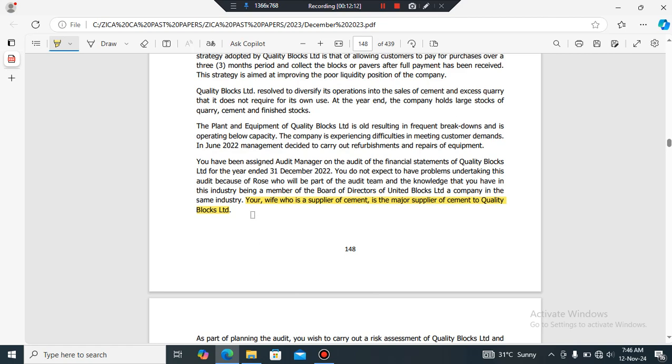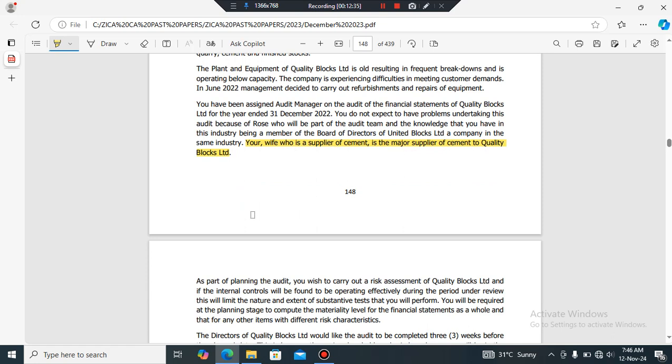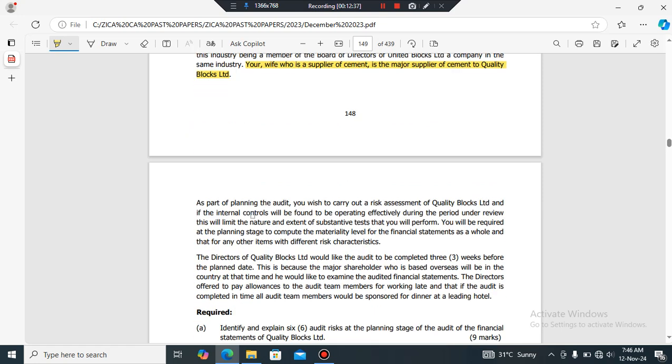If not that, the most important point is my wife is supposed to stop supplying cement to the client if at all this relationship between the audit firm and Quality Blocks is to continue. And me as the audit manager, if I'm to continue with this audit engagement, my wife should stop supplying cement to the client, right?